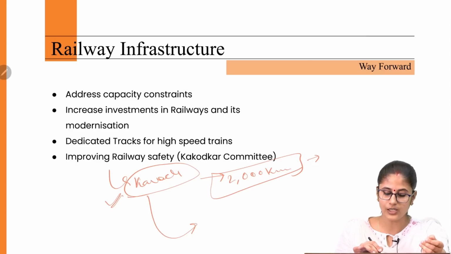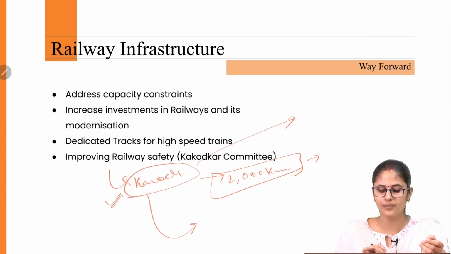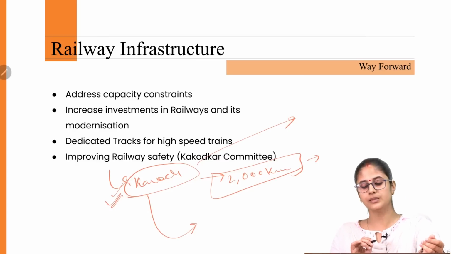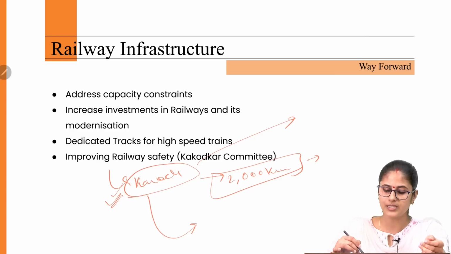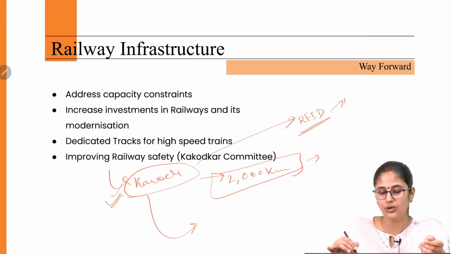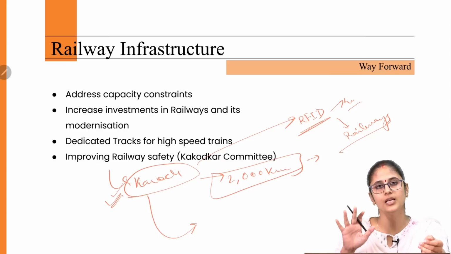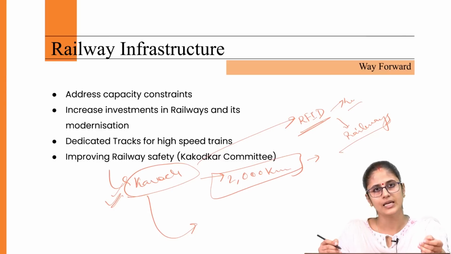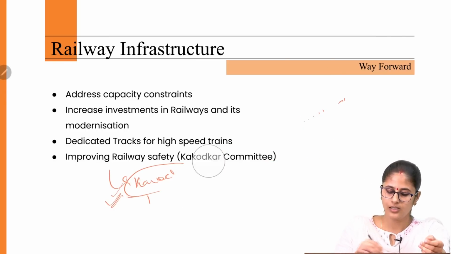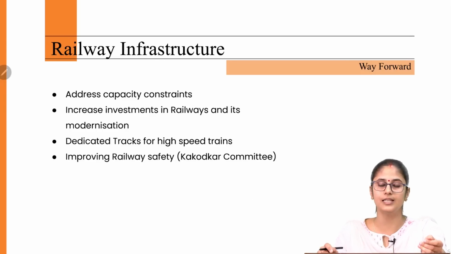So it intends to prevent collision between two trains. How come? Under this Kavach system, what happens is, it is a high class system which basically intends to prevent collision between two trains. How? By installing radio frequency devices in both the locomotives as well as in the railway tracks. So this is going to improve the signaling or the communication, and thus it would enable us to avoid the collisions between the trains and prevent the train accidents. So this is all that we need to know with regard to this article. Let's move to the next one.